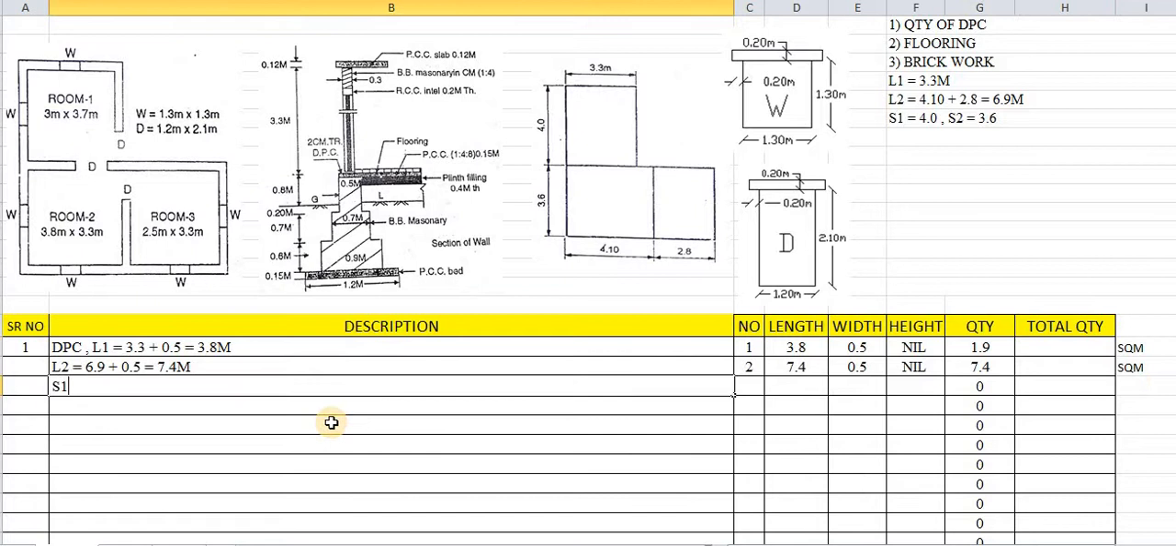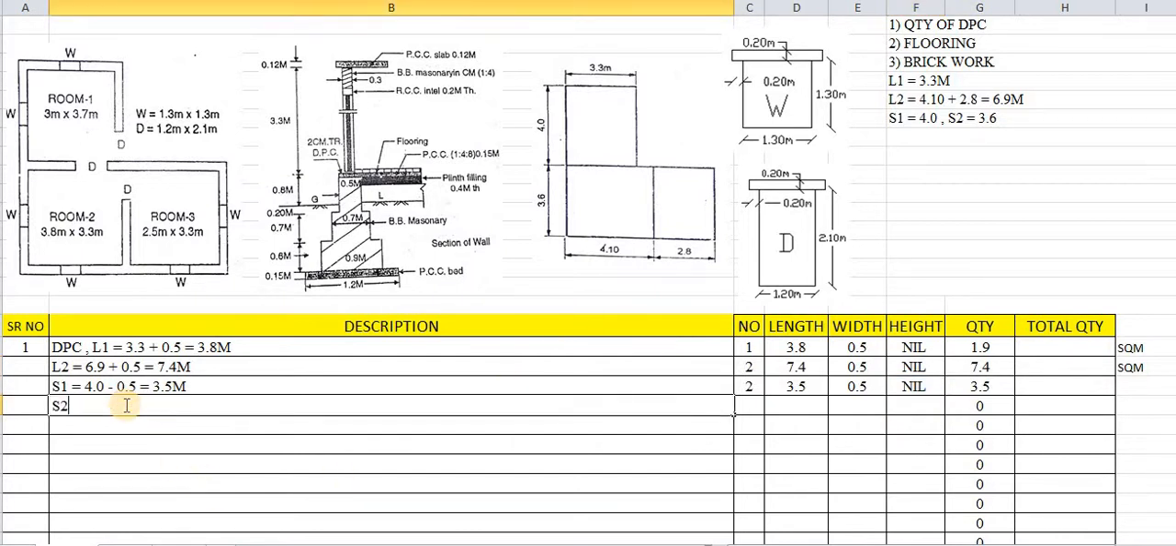Same way S1 has been given as 4 meters. This S1 is 4 meters, but we have to deduct the width of section in case of short wall. So minus 0.5, that is 3.5 meters. How many numbers of S1? S1 is 1 and 2. So 2 numbers of S1. What about its length? 3.5 is the length. Width is 0.5. DPC width is 0.5. So it comes to 3.5.